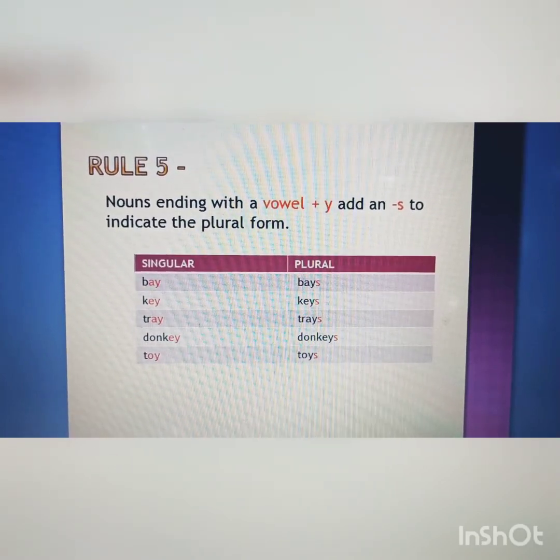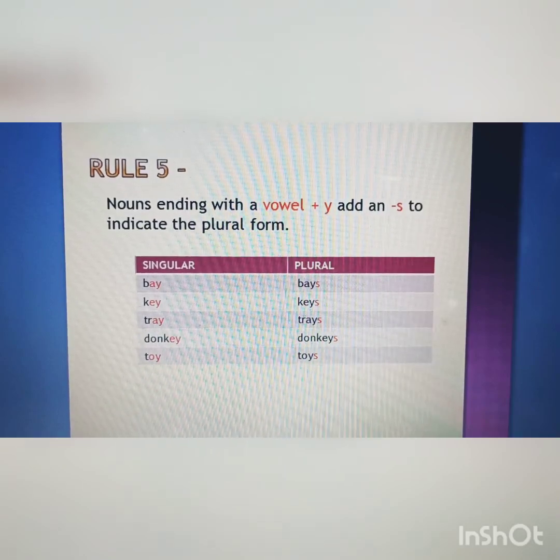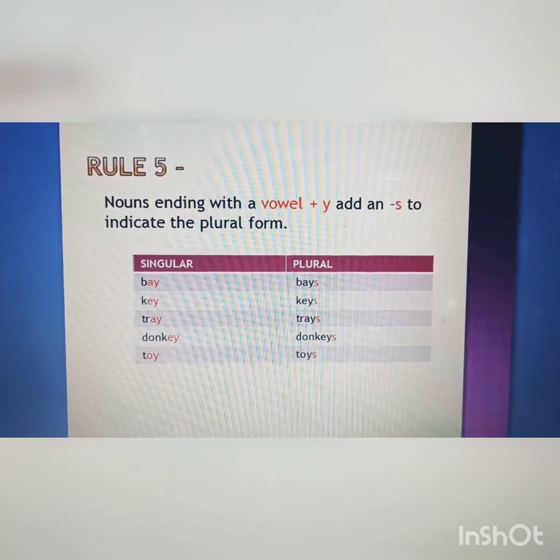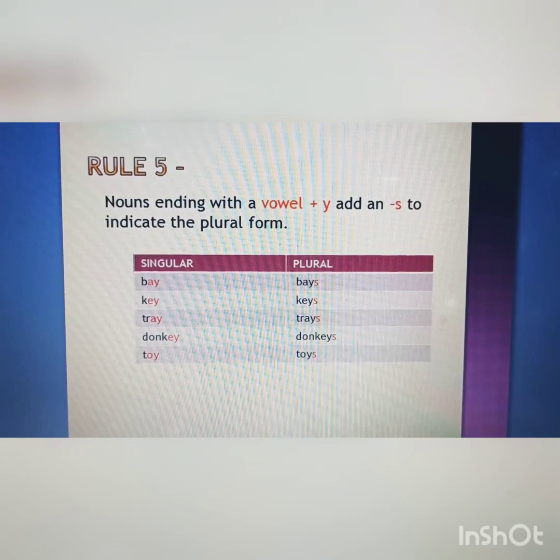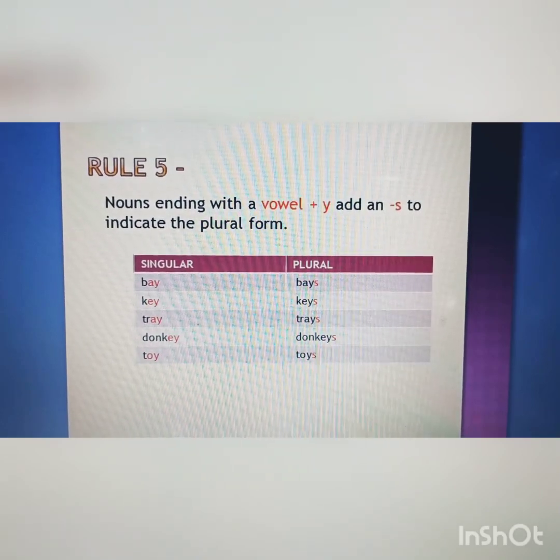Similarly, the plural of key will be keys. The plural of tray will be trays. The plural of donkey will be donkeys. And the plural of toy will be toys.